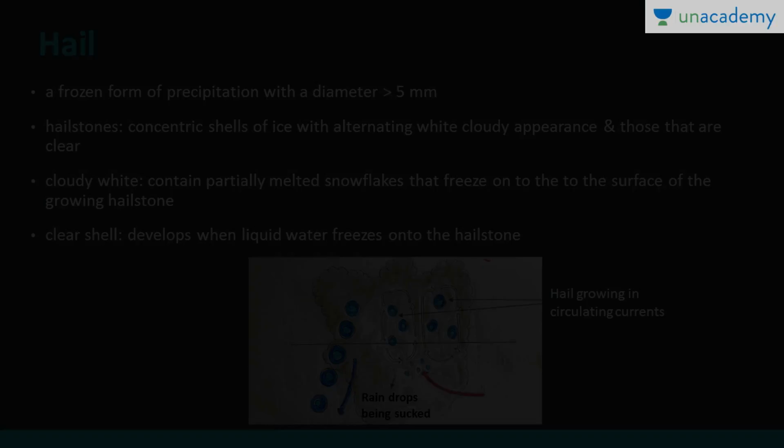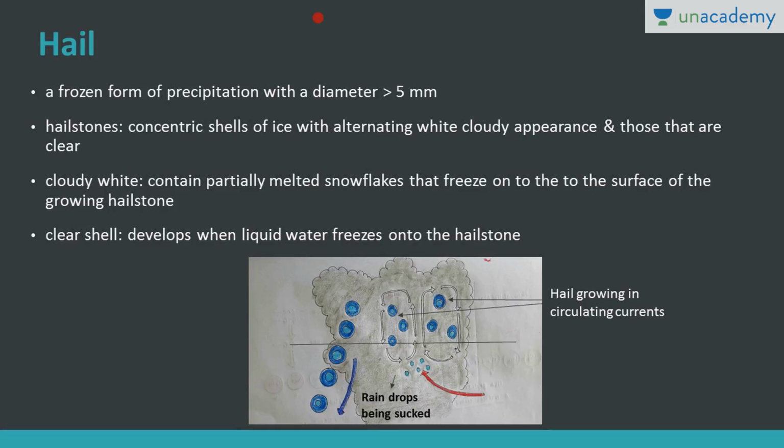Now the last one, that is hailstones. Hailstones are generally found in thunderstorms. It is a frozen form of precipitation with a diameter of 5 mm. Here concentric shells of ice with alternating white cloudy appearance are formed, and they generally develop when liquid water freezes onto the hailstone. Now how does this happen? Generally whenever there is an updraft, and the liquid water is falling down.